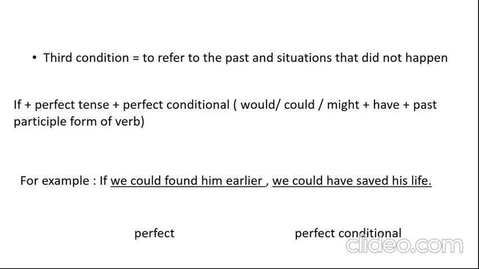Here subject we plus could plus have plus saved, past participle form of verb of this structure. Now look at the sentence. If we could found him earlier, we could have saved his life. So it did not happen in the past that they found him earlier and they did not save his life. So it is the condition, an incident that did not happen in the past.